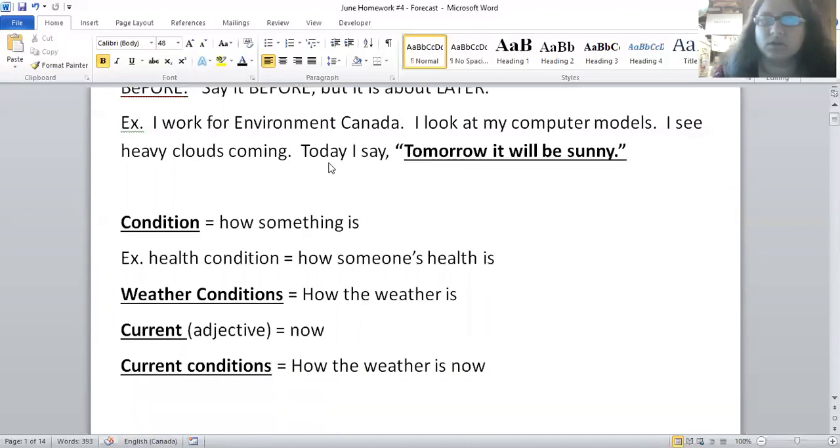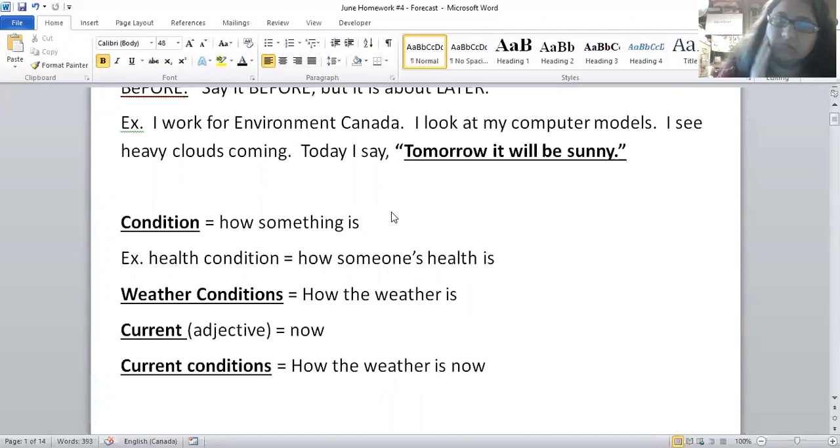Here are some more words. Condition. A condition is how something is. If you want to buy a car, is the car in good condition or in poor condition? Is it very beautiful and new, or is it old and broken? If it's old and broken, it's in poor condition.